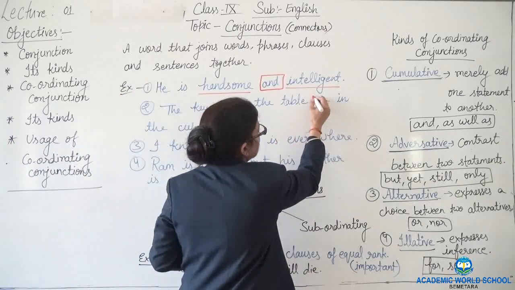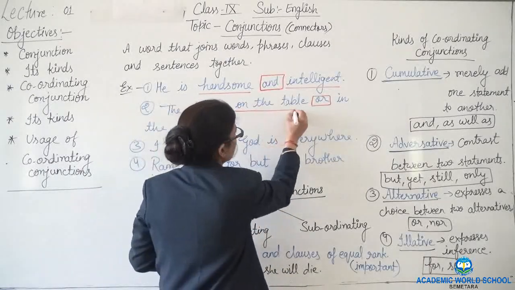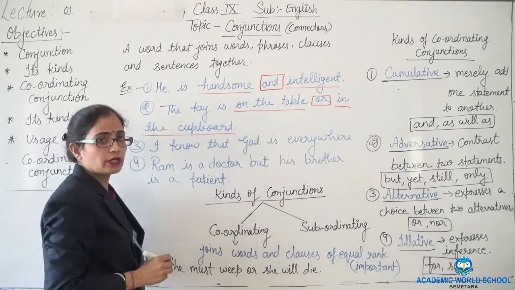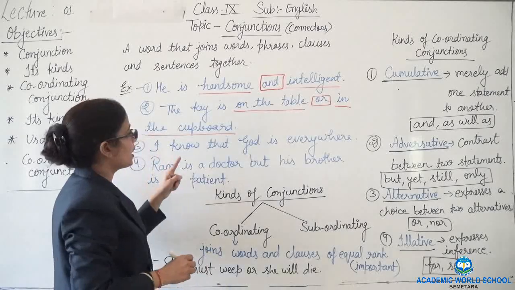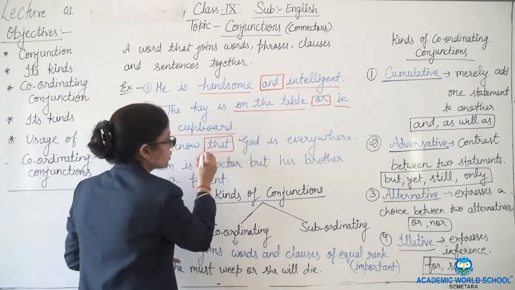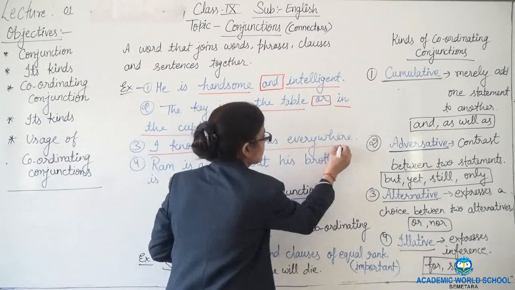So here "or" is the conjunction and this is joining the phrases: on the table, in the cupboard. Clear? So this is joining the phrase also. In the third one, I know that God is everywhere. So here "that" is the conjunction and this is joining these two clauses.